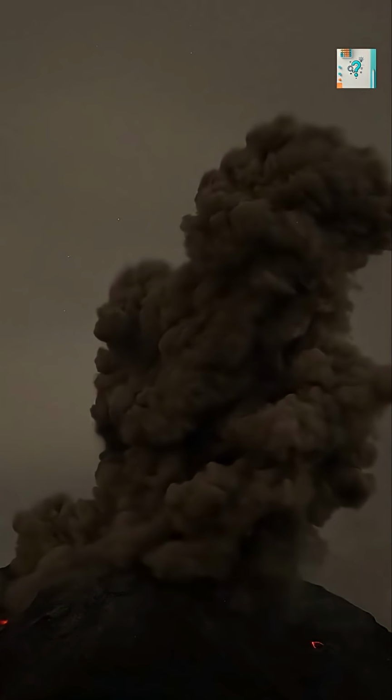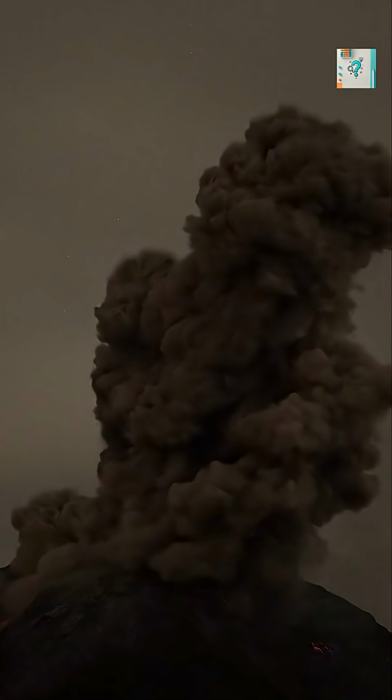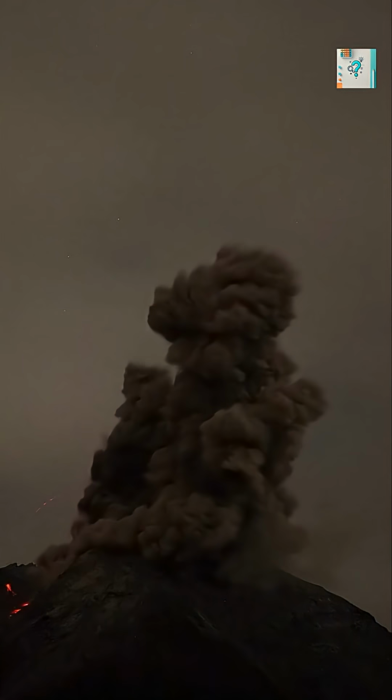Another form is volcanic lightning. During explosive eruptions, ash particles collide violently inside the eruption plume. These collisions strip electrons from atoms, creating massive electrical imbalances. The result is lightning flashing through clouds of ash instead of water droplets, sometimes with no traditional storm clouds nearby.